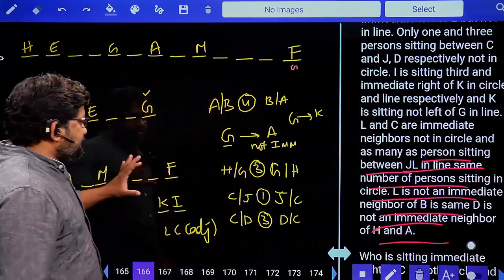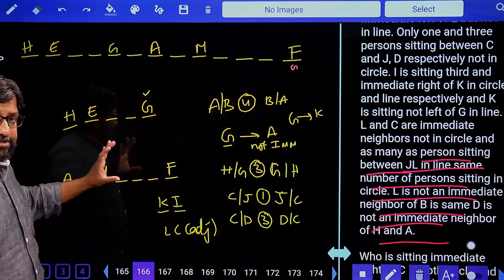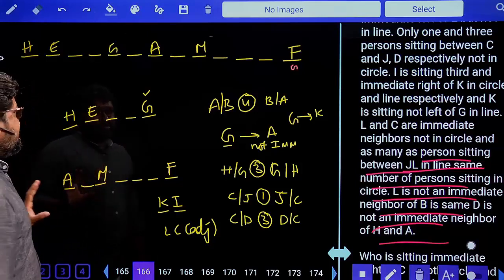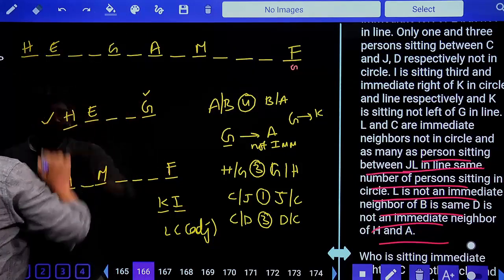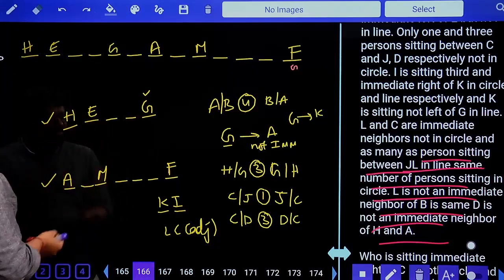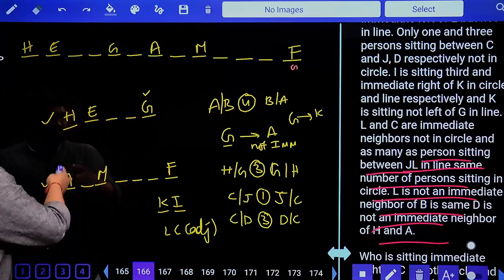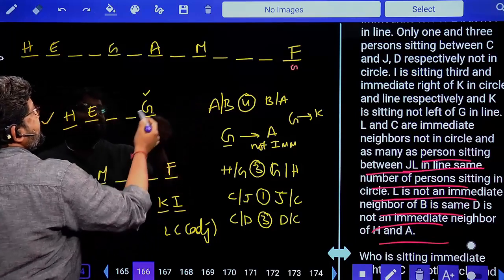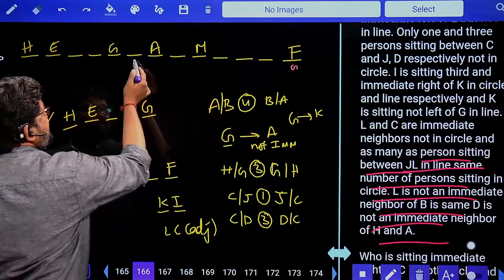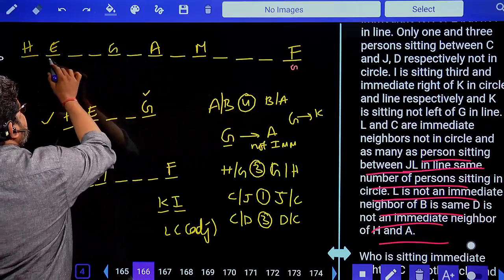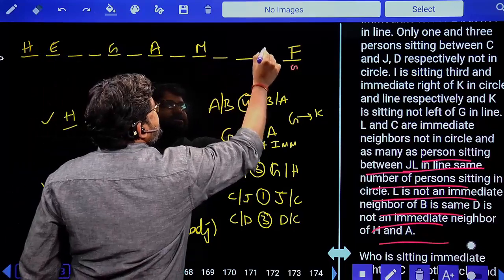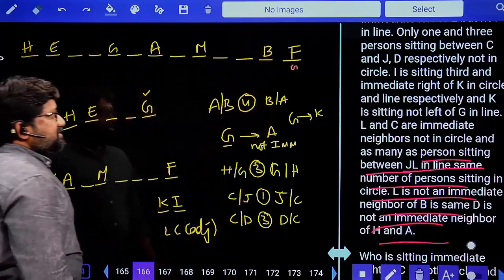But we do have some information that is supposed to be fixed first. So let's start with this line. We have done with this. We have also done with this. Now we'll see, do we get any connectives with these? I think we have a connective between A and B. What is the connective between A and B? Four persons. Left hand side 1 2 3 4 gap, no possibility, it is already 1 2 3 4 gap. Yes, this is B. Four persons gap, B.